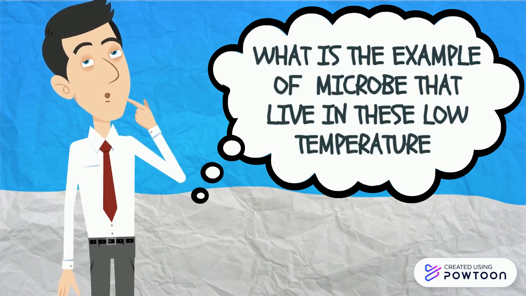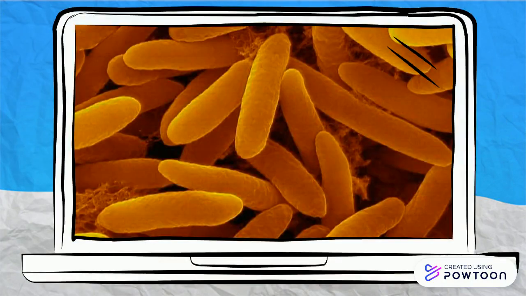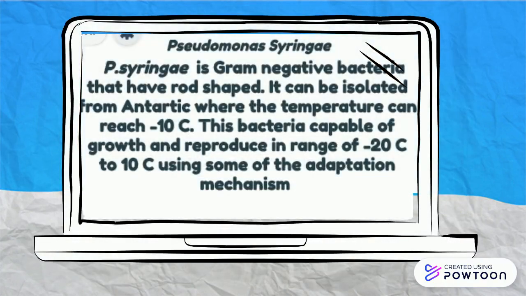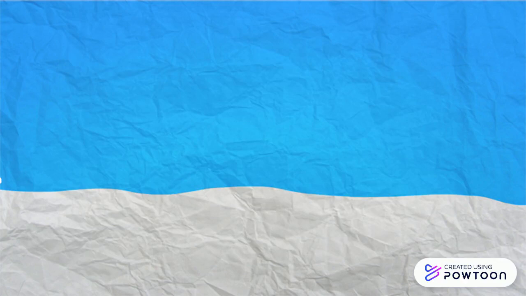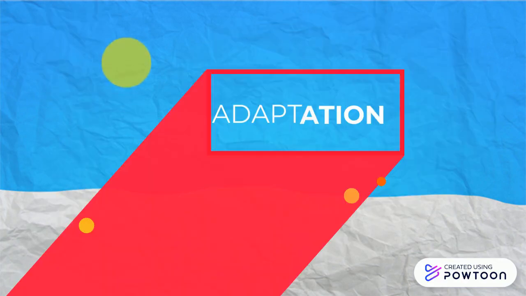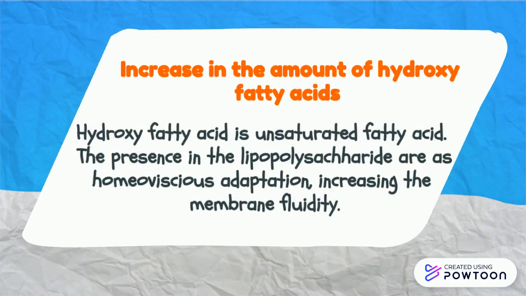One of the examples is Pseudomonas syringae. It is a gram-negative bacterium that has a rod shape. It can be isolated from Antarctica where temperature can reach -10°C. This bacterium can grow within a range of -20°C to 10°C. So how do they adapt? Adaptation number 1: hydroxy fatty acid present in lipopolysaccharide acts as homeoviscous adaptation to increase the membrane fluidity.